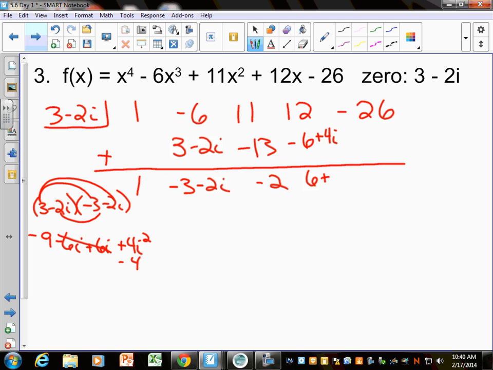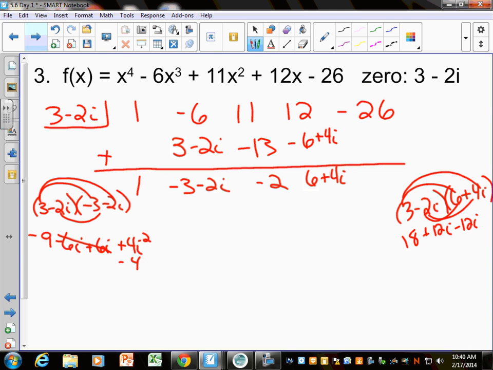So this is 6 plus 4i, and now we got to FOIL that, right? So now I'm going to do 3 minus 2i times 6 plus 4i, and I'm going to get 18 plus 12i minus 12i minus 8i squared, which is going to become plus 8. Some people just have blind faith that it works and automatically put a 26 in there. I like to actually check it. But it works, which means I get a remainder of 0. That's not that much fun, but it's not impossible to do.